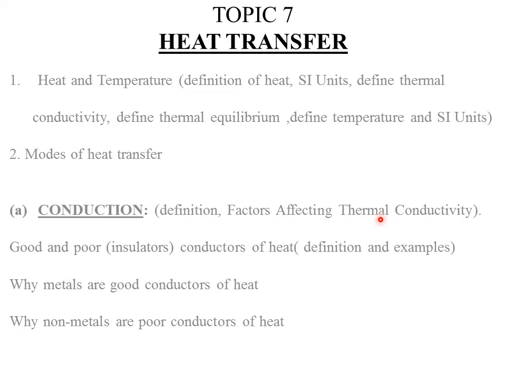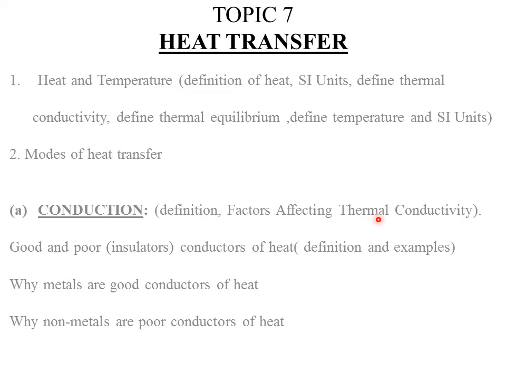Remember, thermal conductivity means that heat has to be transferred from one end of the conductor to another. So if the heat is moving over a longer distance, it means more heat will be lost on the way before it reaches the other end. So automatically, the longer the conductor, the lower the thermal conductivity.